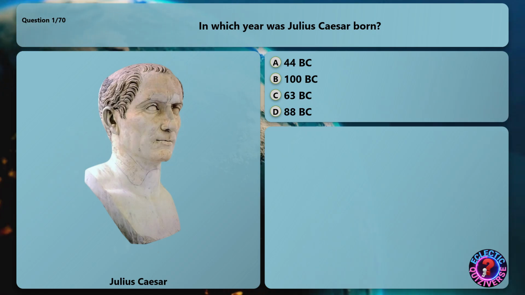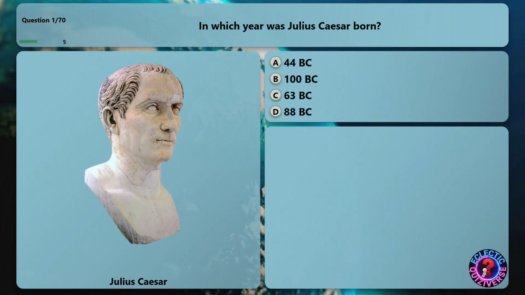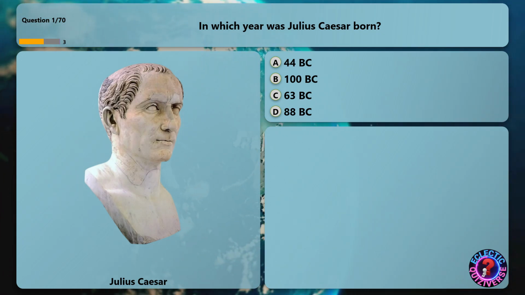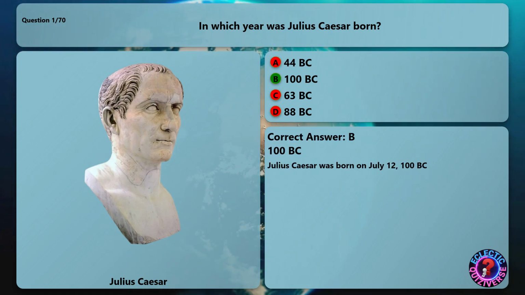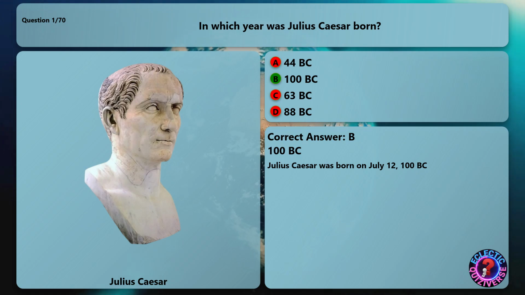In which year was Julius Caesar born? The correct answer is 100 BC. Julius Caesar was born on July 12, 100 BC.